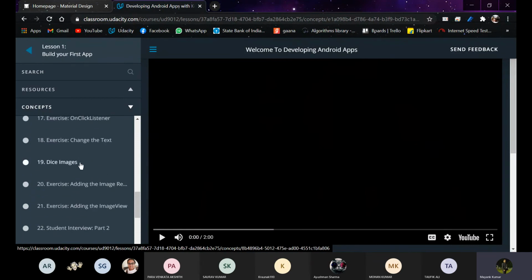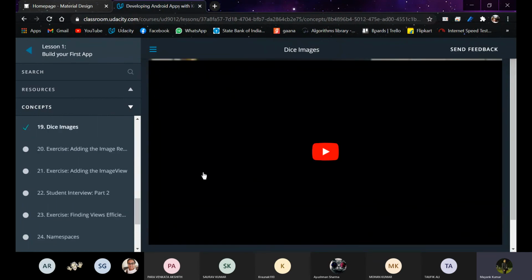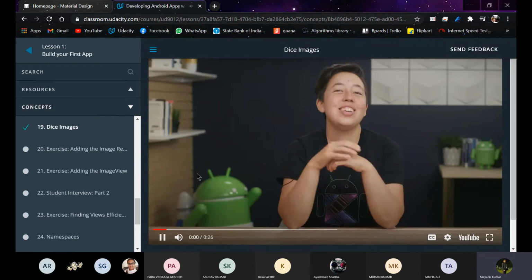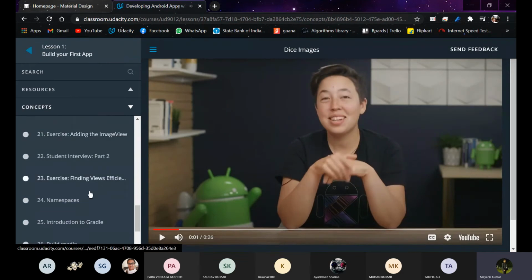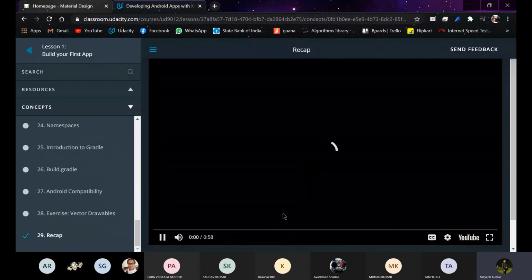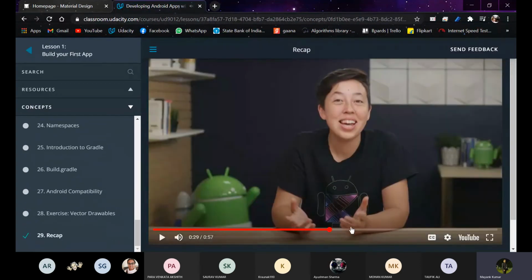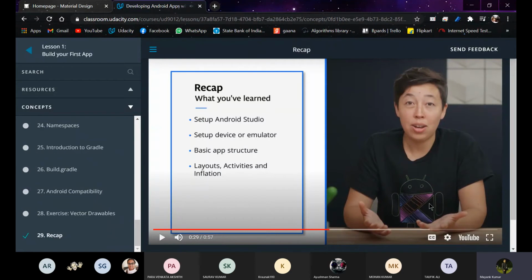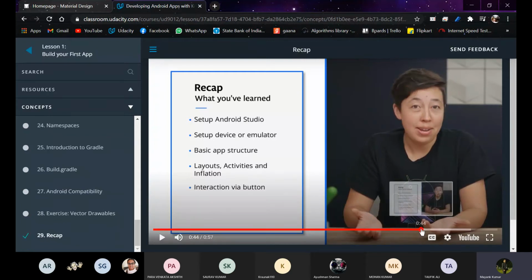I've just shown you the dice roller app, and you would be able to create the dice roller app here as well. You will find it very easy. If you get stuck in the codelabs, you can quickly jump here, and it would help you finish the codelab as well.